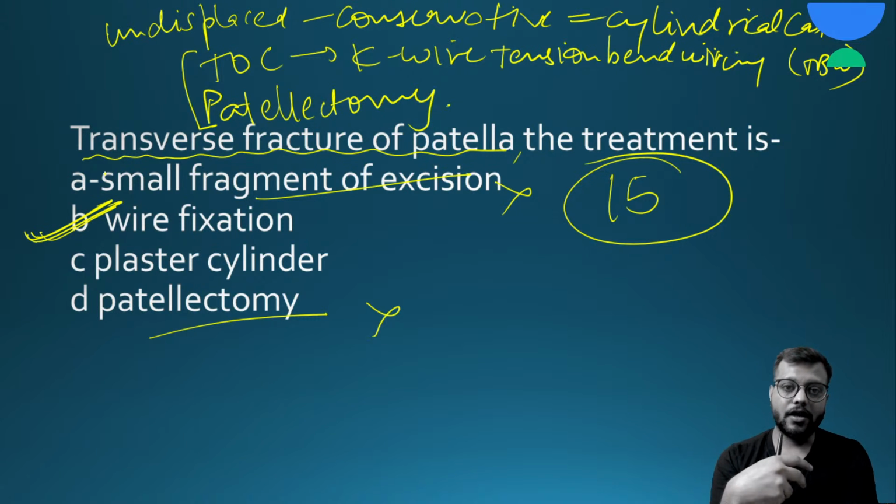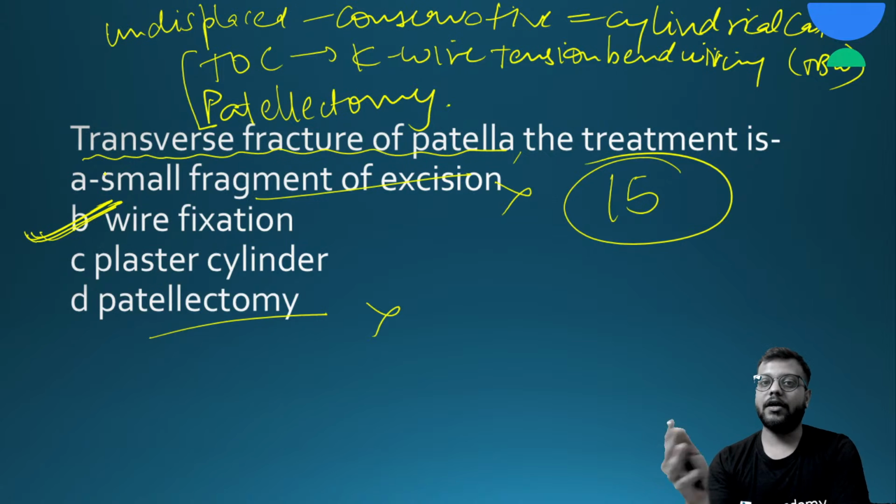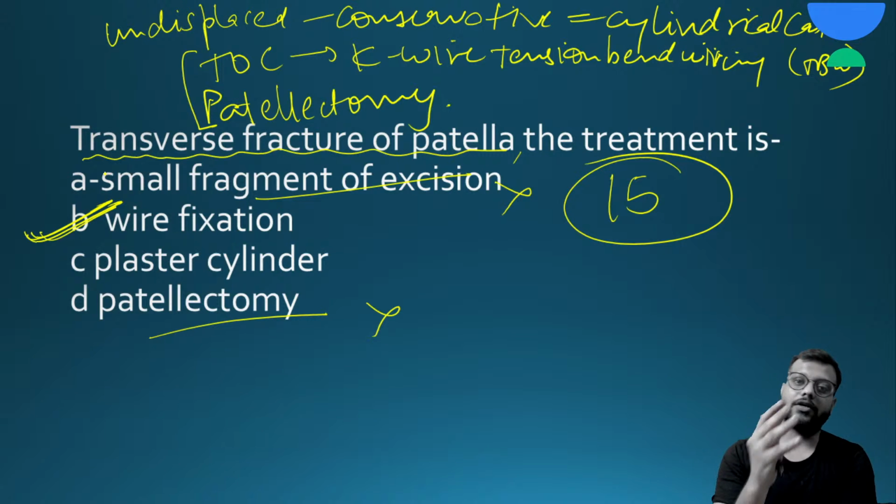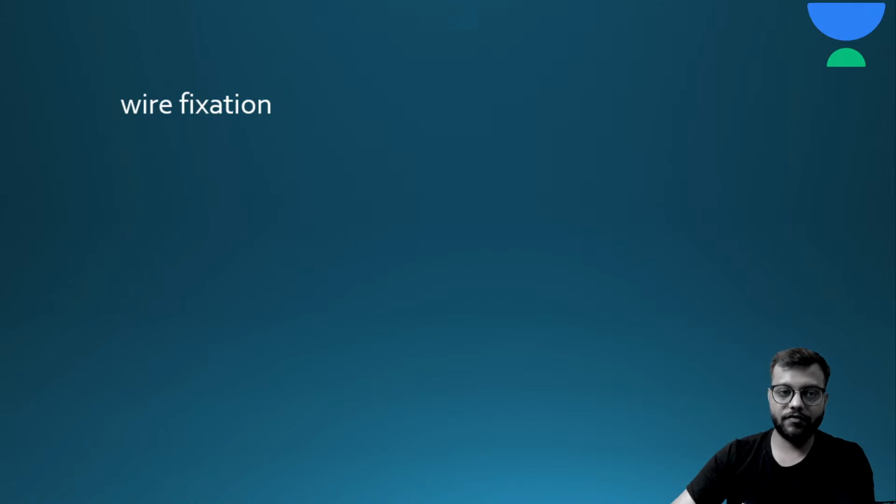History can be: this year old female, history of trauma, here there is pain, swelling, such a fracture. Now what will be the treatment of choice, etc. So the basic thing is just these two lines, and 6 to 7 lines is just stretching of the question. So just read the question carefully and identify the important things the examiner wants to tell you, or the important things that will lead to the answer, and it will be very easy for you. So the answer for this question is the wire fixation.